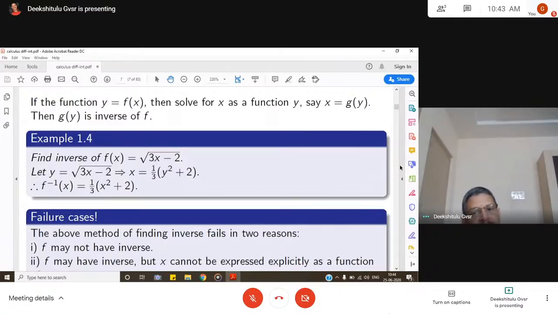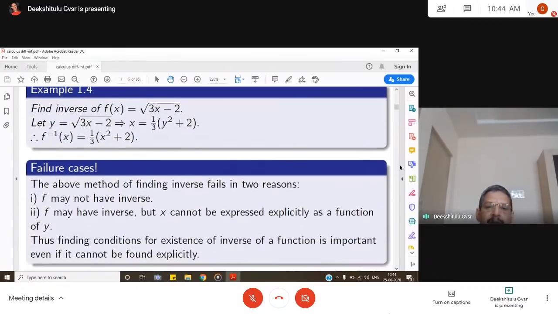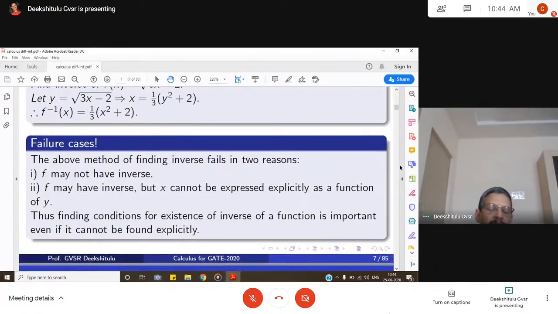Question now: is it true always? Can we find the inverse of a function like this always? Are there any failures? Yes, we do have some cases like this. The above method of finding the inverse fails for two reasons. First, f may not have an inverse, then we cannot do anything. Second, f may have an inverse, but x cannot be expressed explicitly as a function of y. Such functions we call implicit functions. Then x cannot be expressed in terms of y, neither y in terms of x.